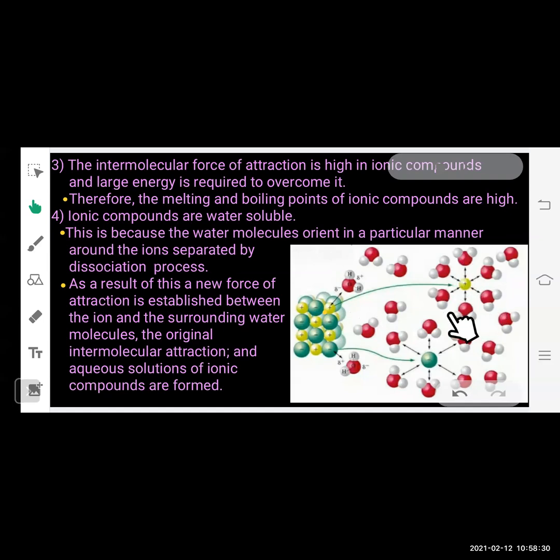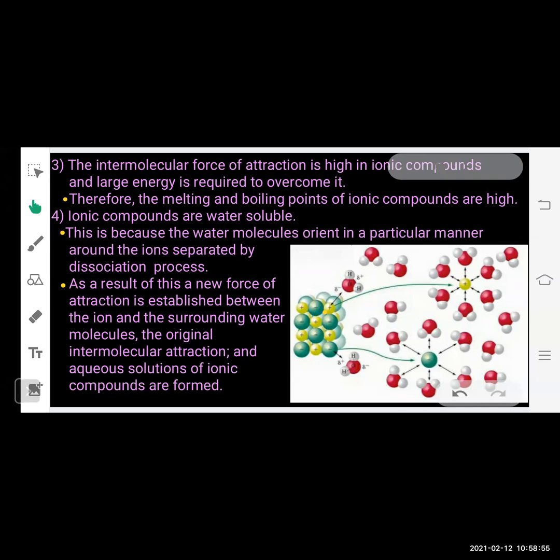And the original intermolecular attraction breaks down, and a new intermolecular force of attraction is formed between the ions and the water molecules. And as a result, an aqueous solution of ionic compounds is formed.